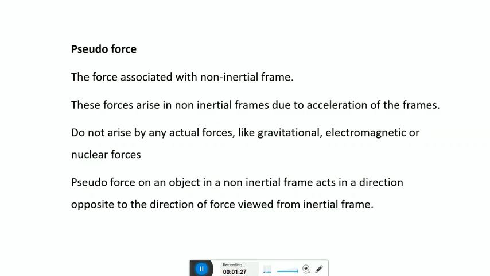Pseudoforce on an object in a non-inertial frame acts in a direction opposite to the direction of force which is observed from inertial frame. Pseudoforce is mostly used when defining the behavior of non-inertial frame of reference.